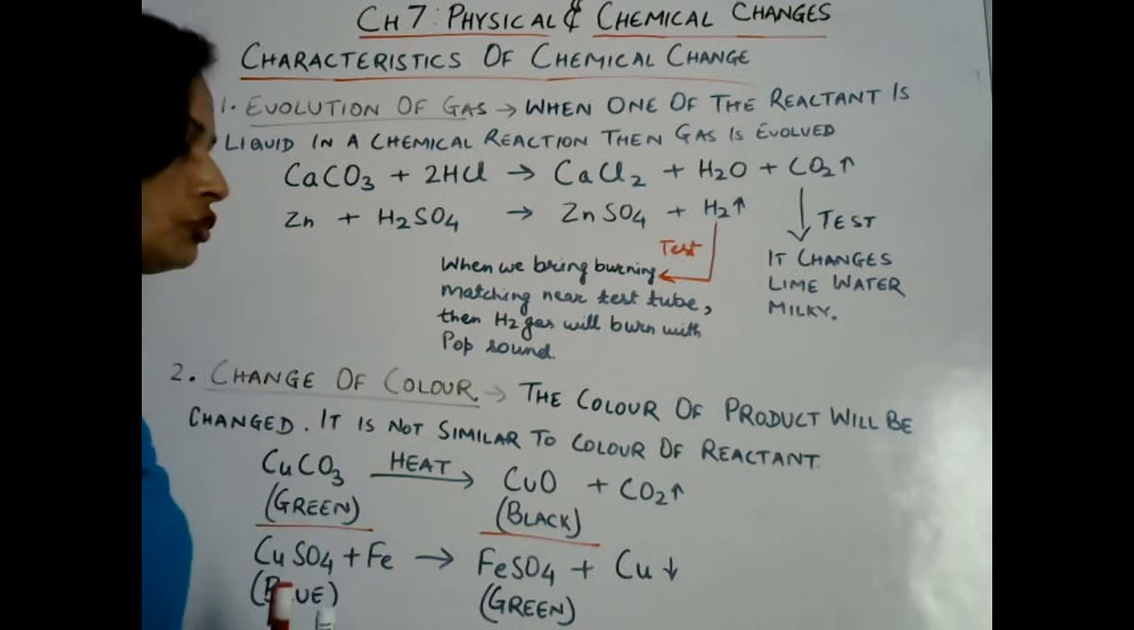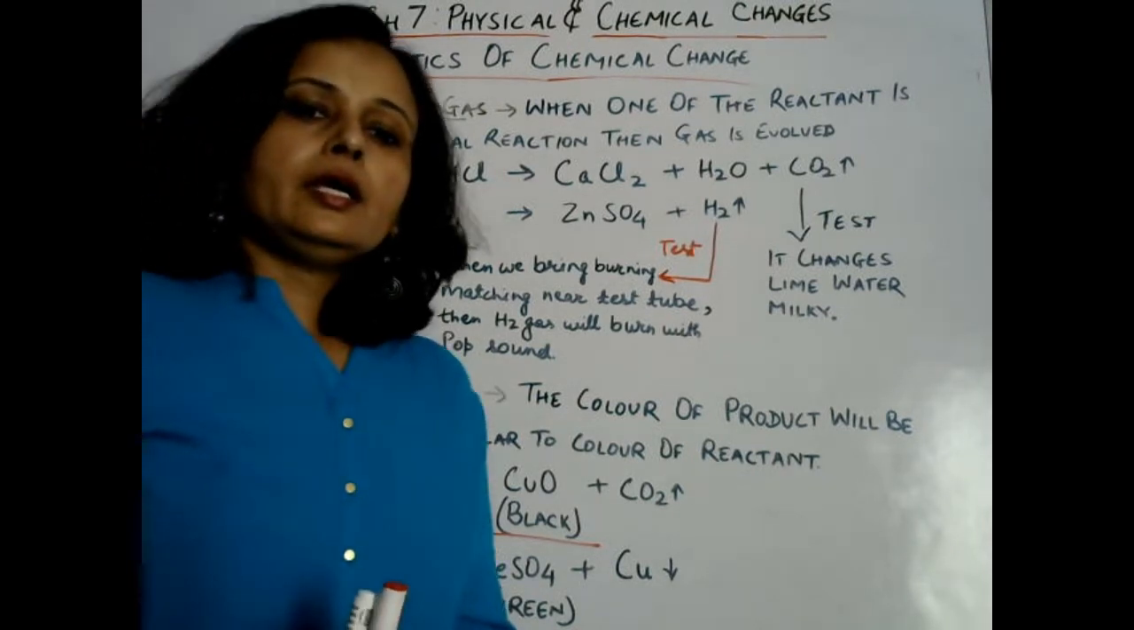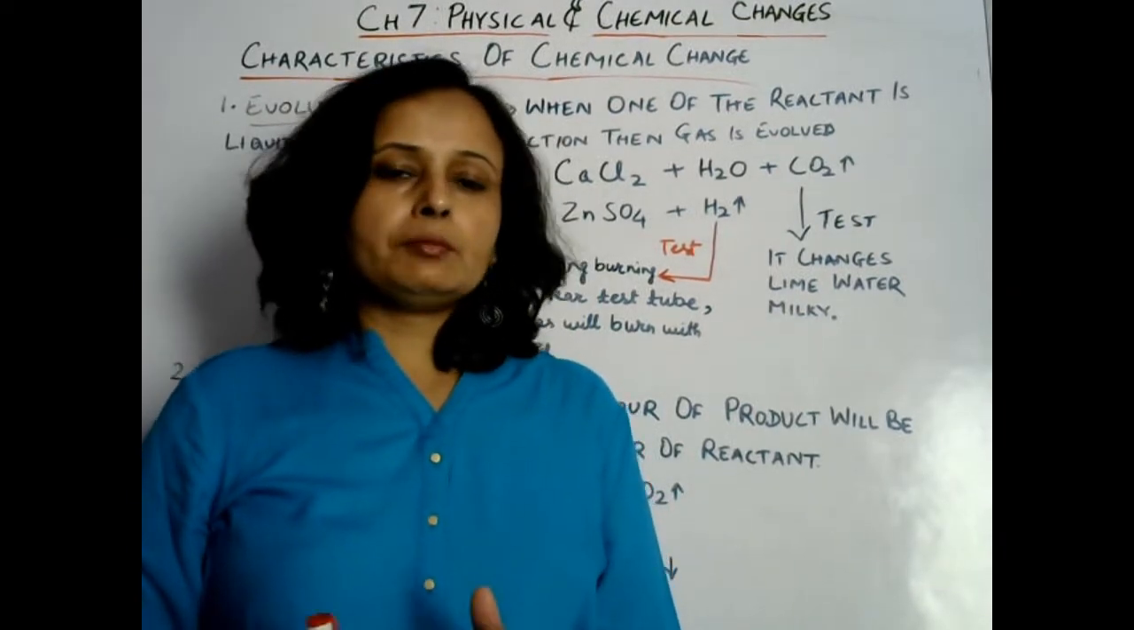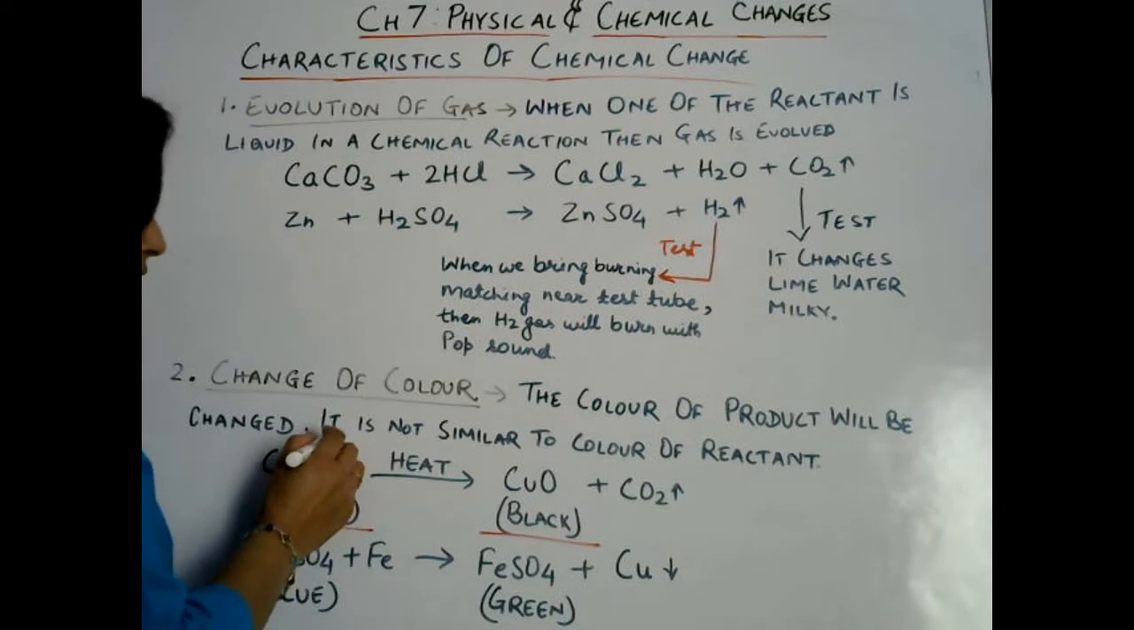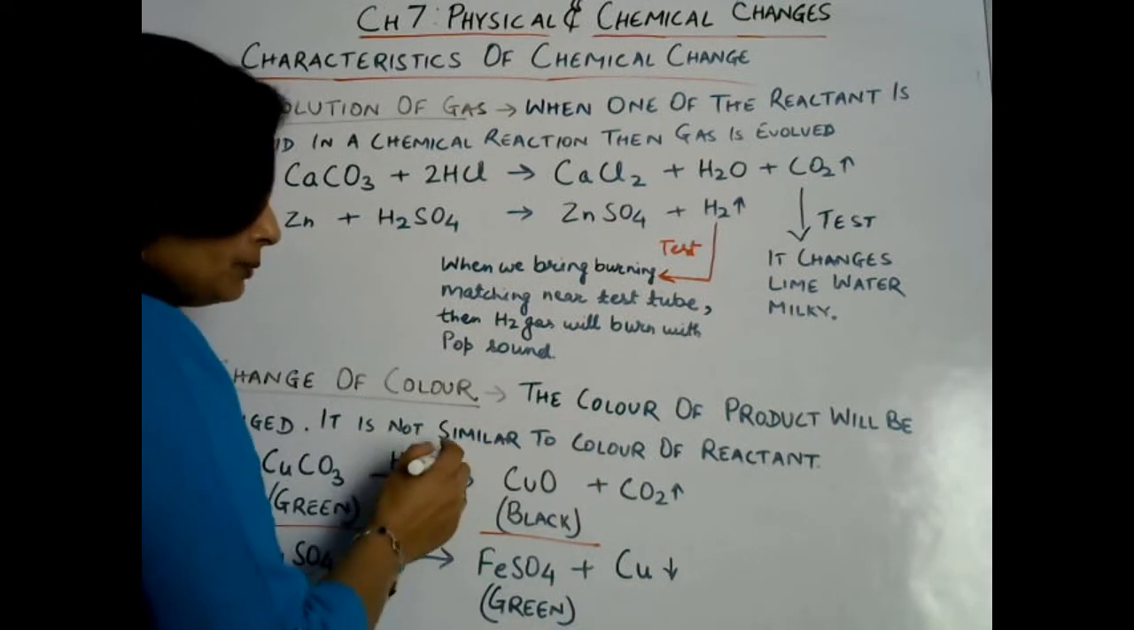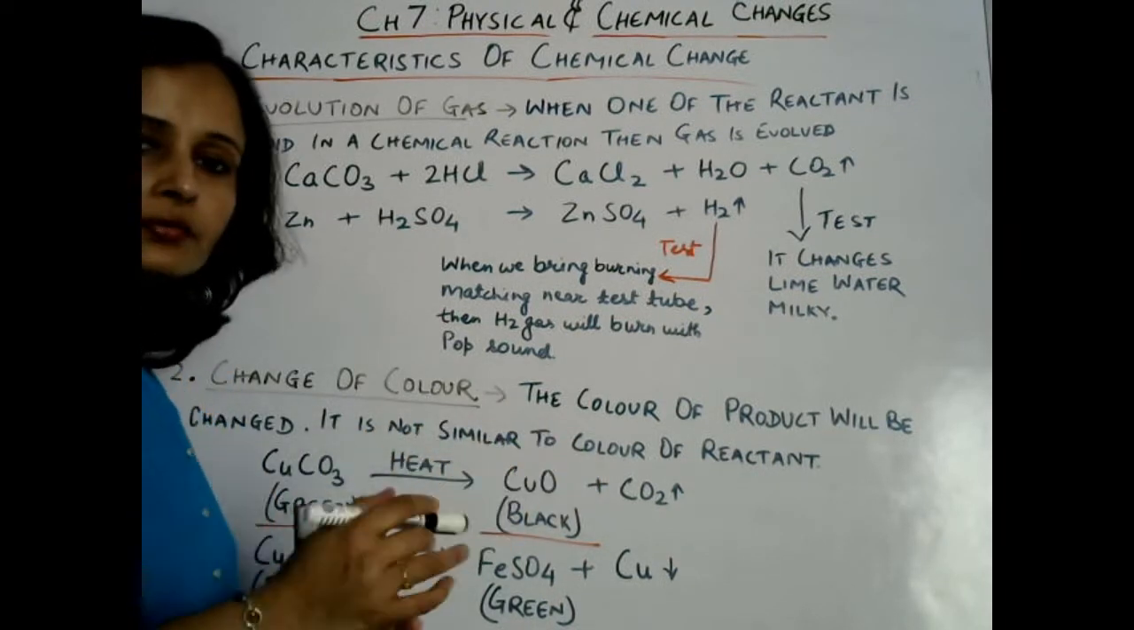Next one is change of color. In a chemical change, a change of color may happen sometimes. So the color of the product will be different from the color of the reactant.